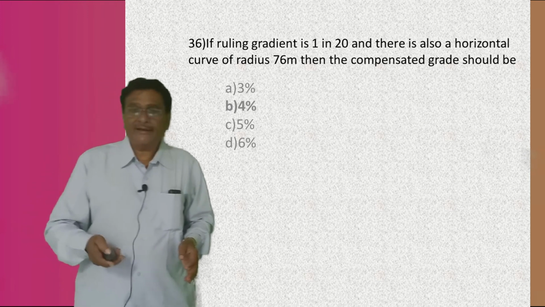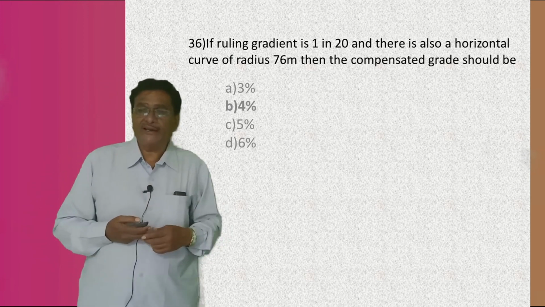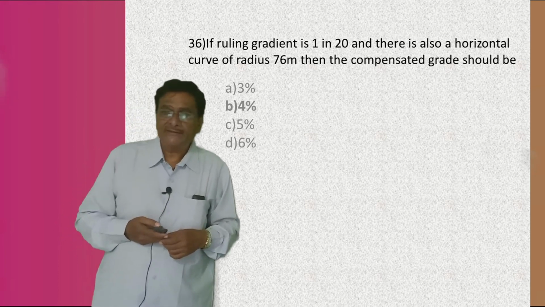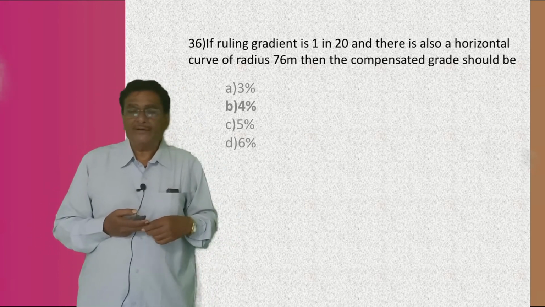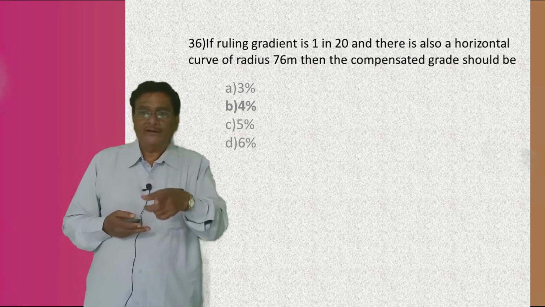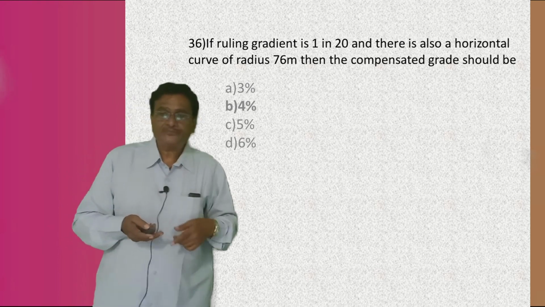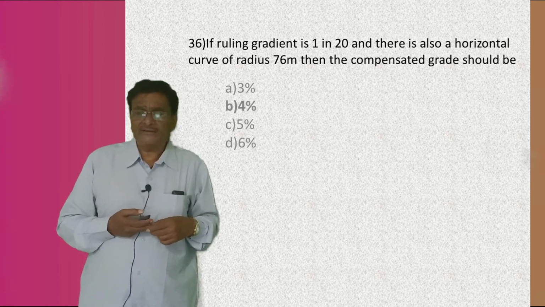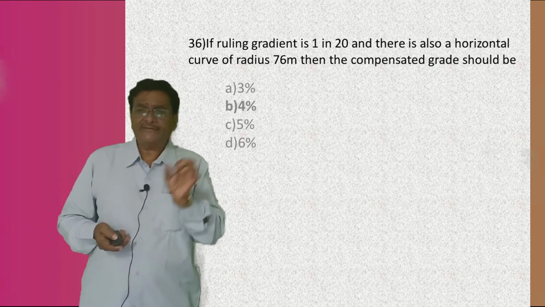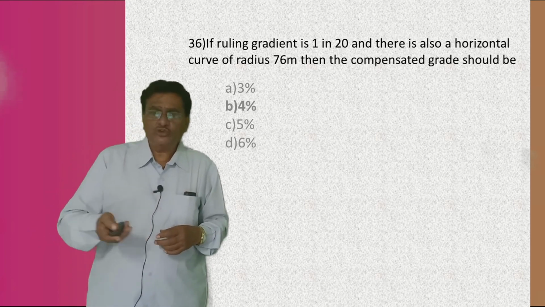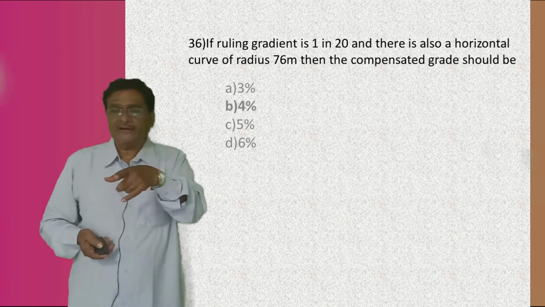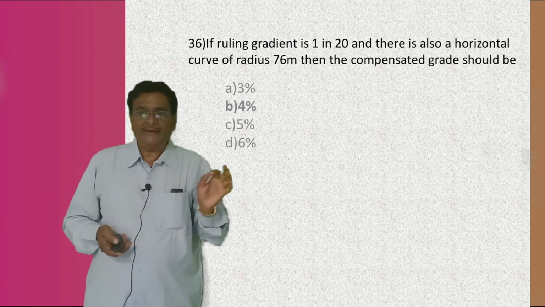Then coming to the next question: if there is a rolling gradient of 1 in 20 and there is also a horizontal curve of radius 76 meter, then the compensated grade should be, again the four answers are there: 3%, 4%, 5% and 6%. Under this condition, the answer is B, that is 4%.